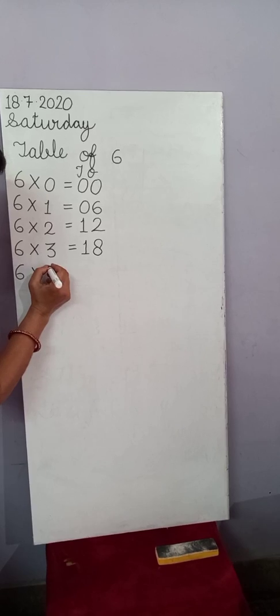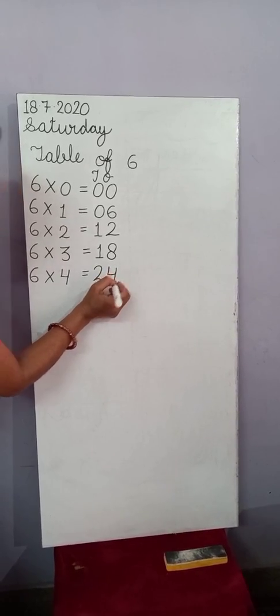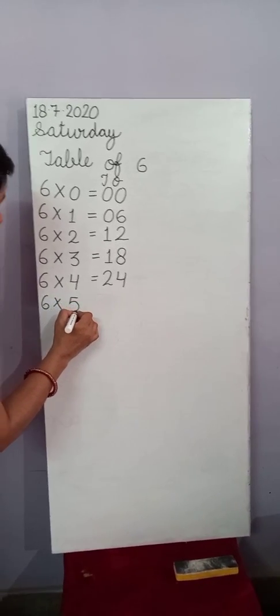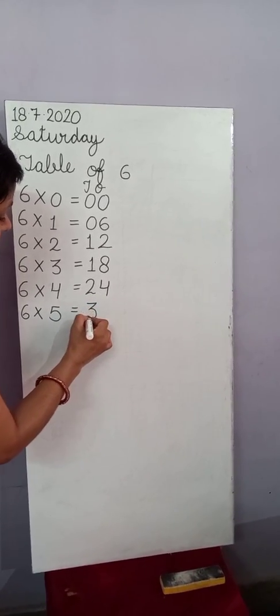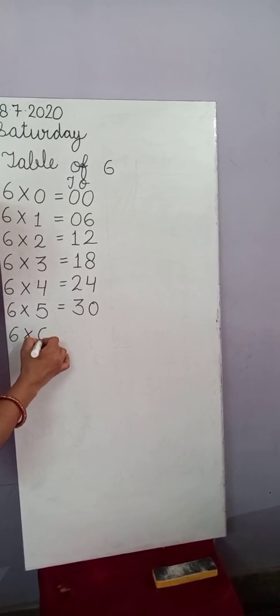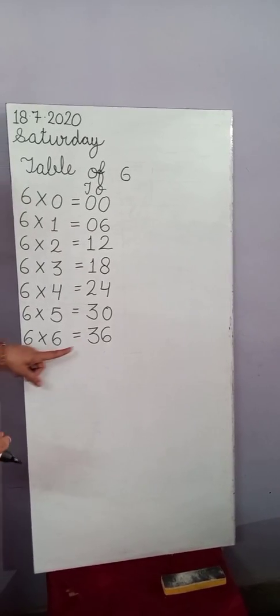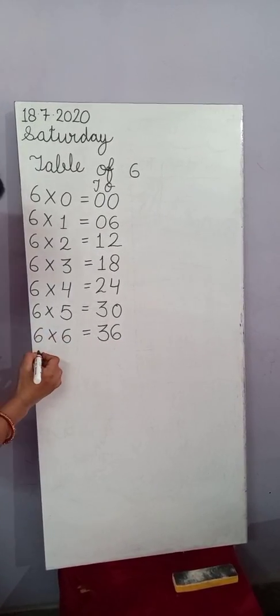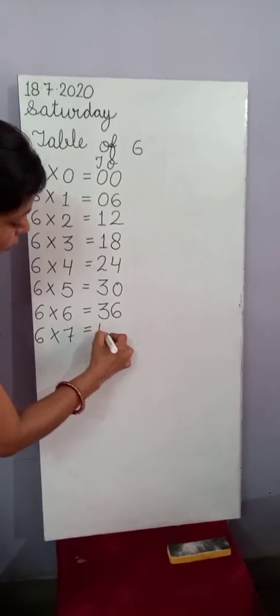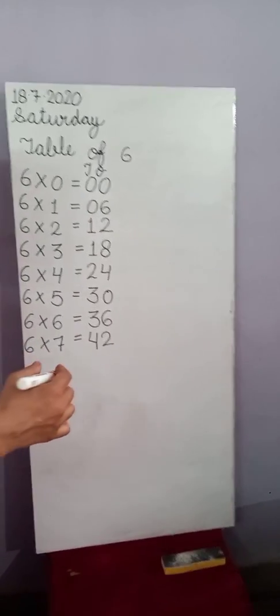6 fours are 24. 6 fives are 30. 6 sixes are 36. 6 sixes are 36. 6 sevens are 42. 6 sevens are 42.